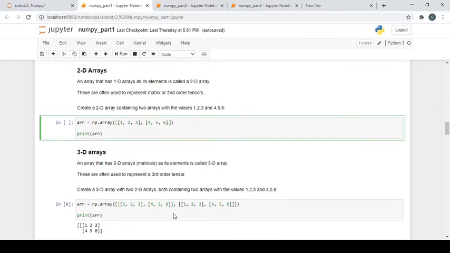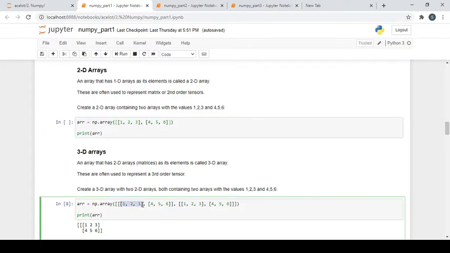Now suppose we want to see the 3D arrays, so this is the first object, then another we have, and it is inside this. Now I can do a similar thing like this. These two elements, one element and this element, are inside one. This is like a list of list of list.